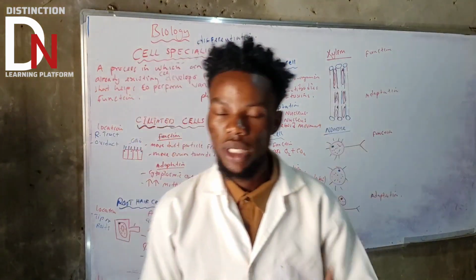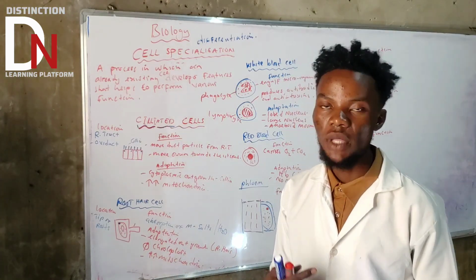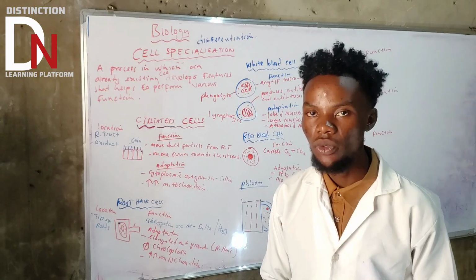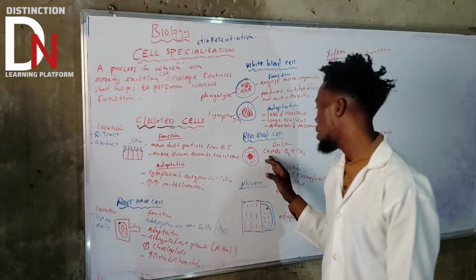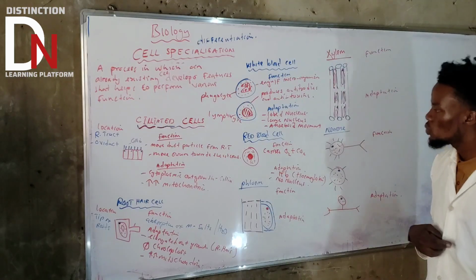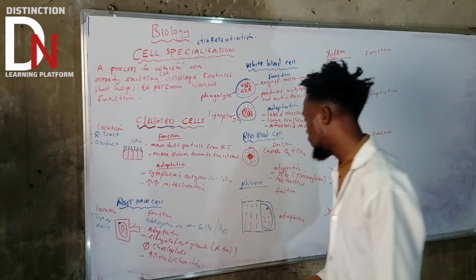But there's a lot to talk about with red blood cells. If we start talking about blood groups, like blood group A, B, then blood group O, we use what we call antigens on the surface of red blood cells. So a lot about red blood cells we'll talk about in future videos. Okay, then let's talk about another one, phloem.